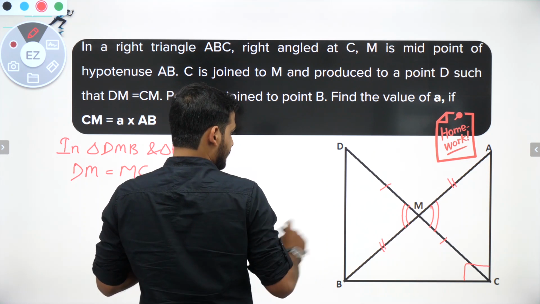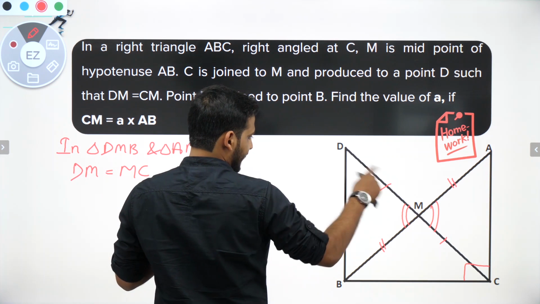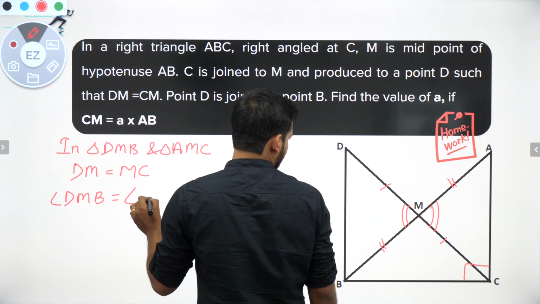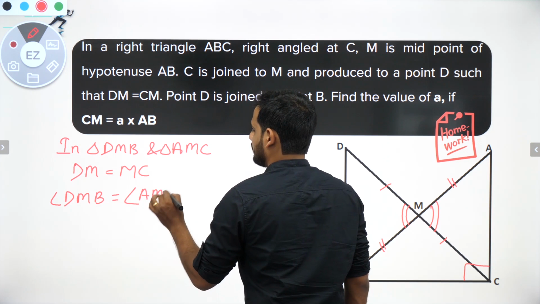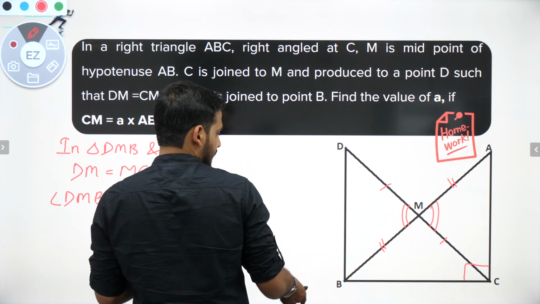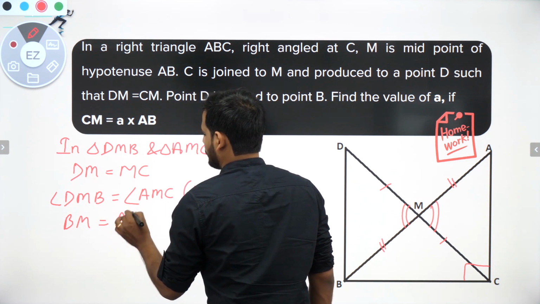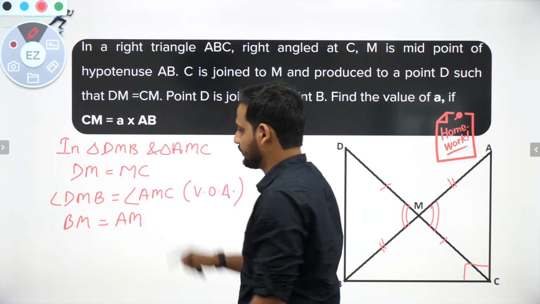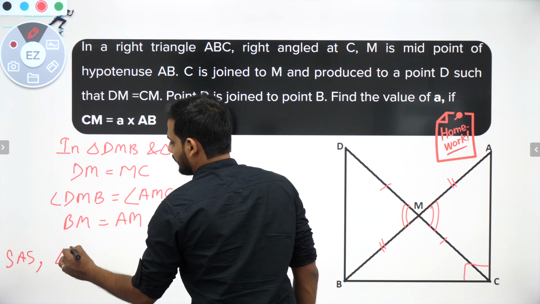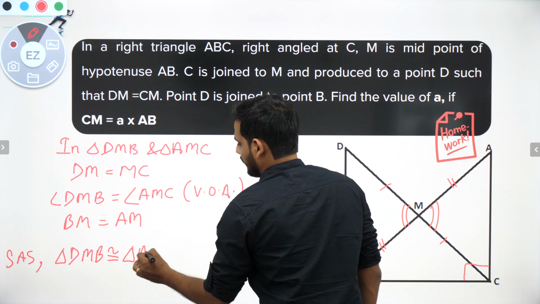Second thing I can say is that AM is equal to BM, it is also given. Between that I will just write angle DMB is equal to angle AMC. Why? Because they are vertically opposite angles. And then I can say BM is equal to AM. So as you can see, by side angle side rule, I can say these two are congruent. So by side angle side rule, I can say triangle DMB is congruent to triangle AMC.